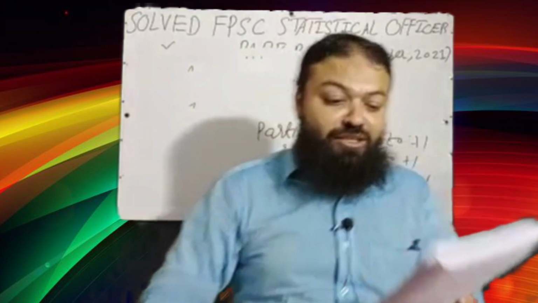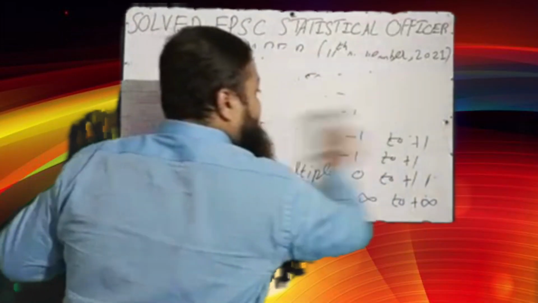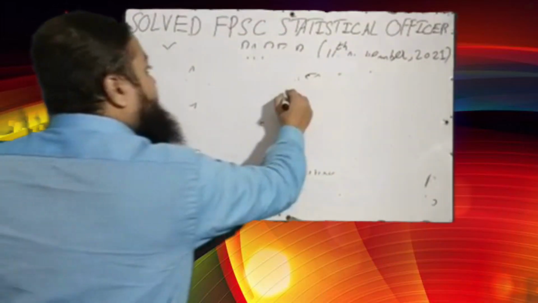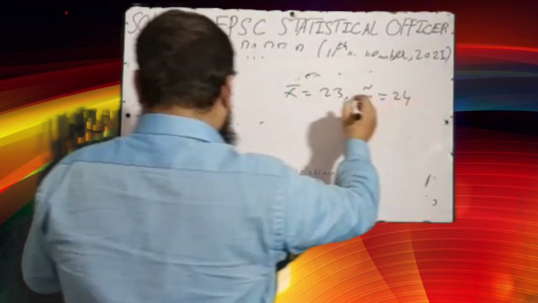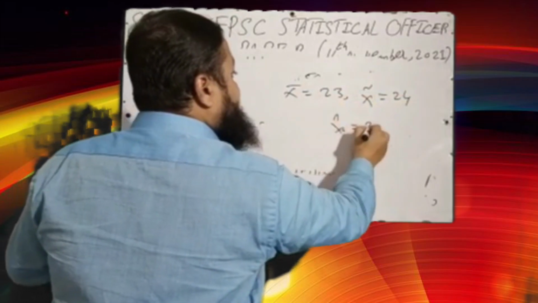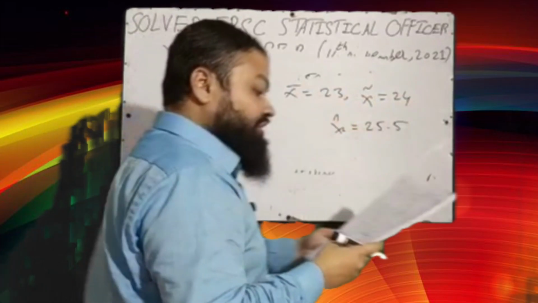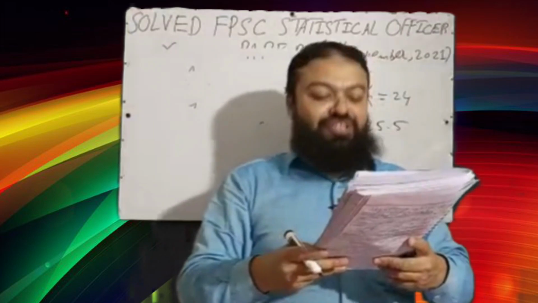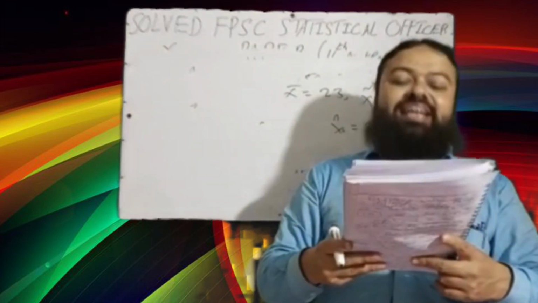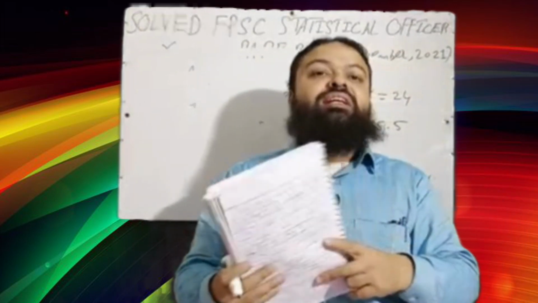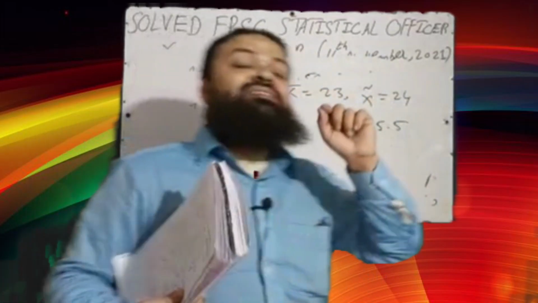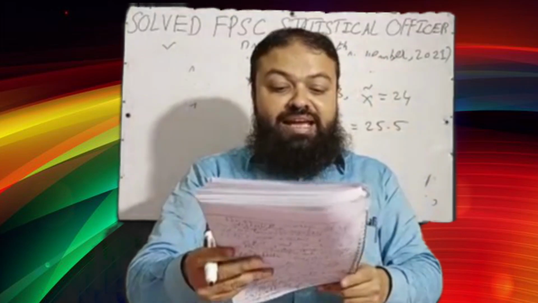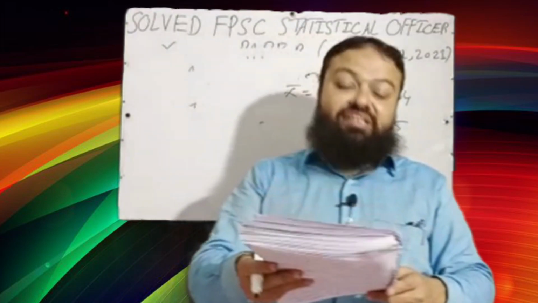Next is, the mean of a distribution is 23. Median is given, that is 24, and mode is also given, that is 25.5. And the question is the shape of that distribution: A, positively skewed, B, negatively skewed, C, no skewness. Dear students, whenever mean is less than median, less than mode, it is a negatively skewed distribution. Negatively skewed will be the correct option in the exam.